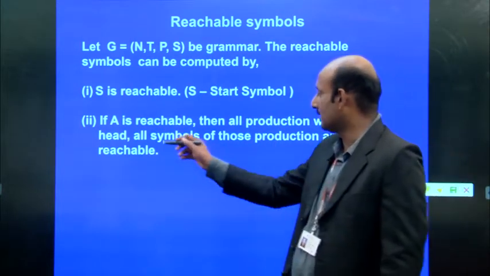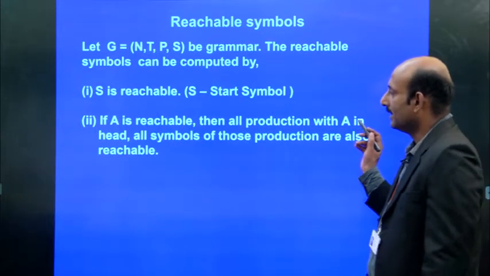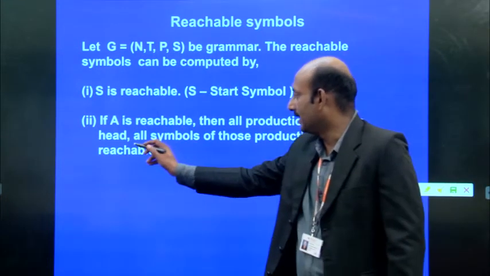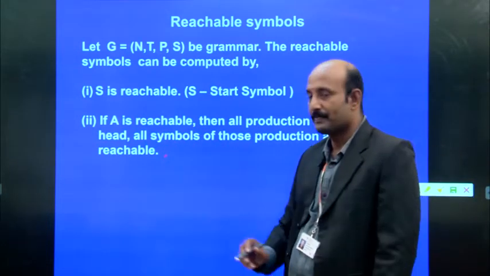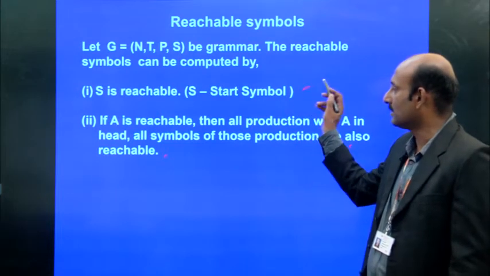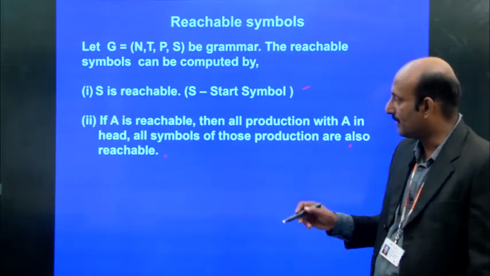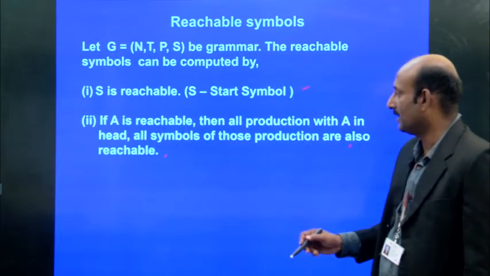Next, if A is reachable, then for all productions with A in the head, all symbols of those productions are also reachable. So first, S is reachable, where S is the start symbol. Suppose you have a production S implies A, where A is also reachable.